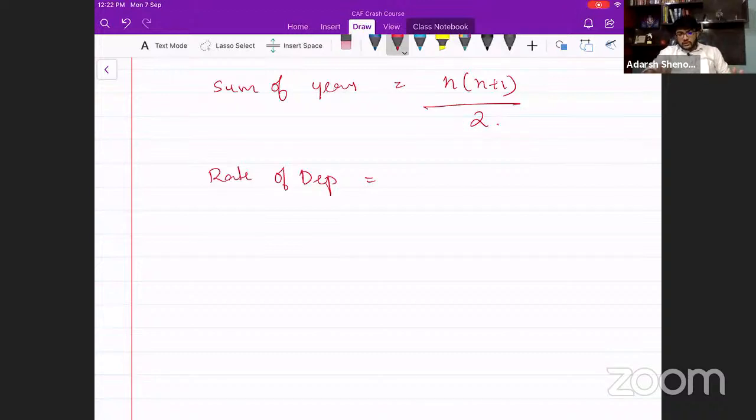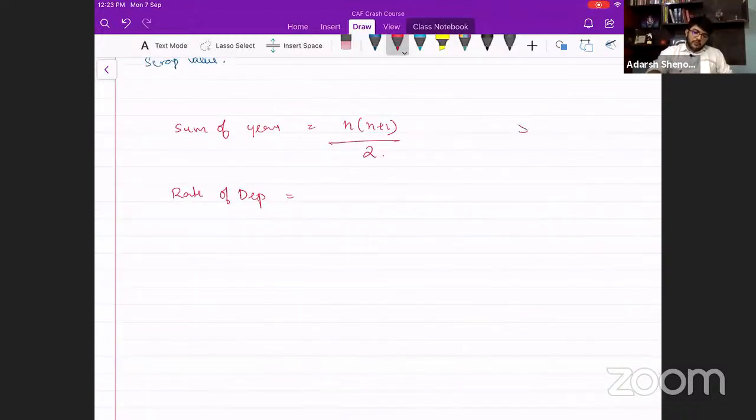Number of years of useful life remaining at the beginning of the year. For example, if the useful life of my asset is 5 years, for the first year, can you tell me how many years are left?